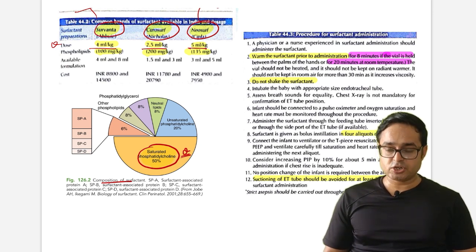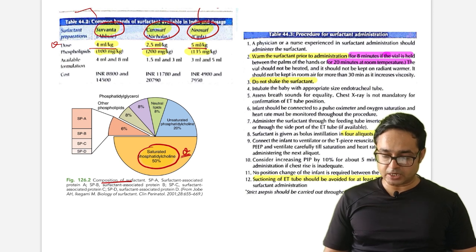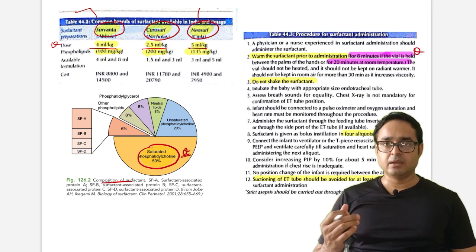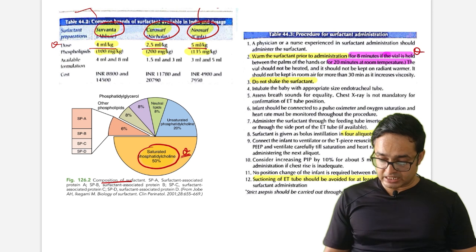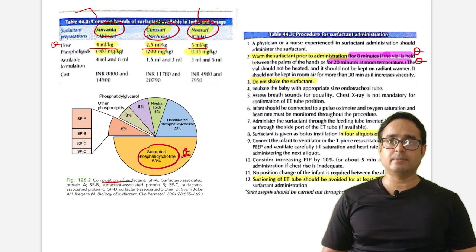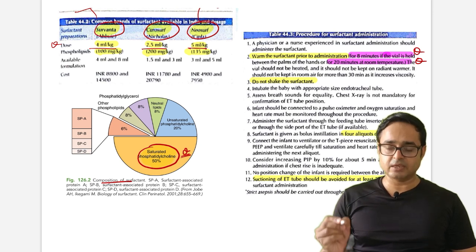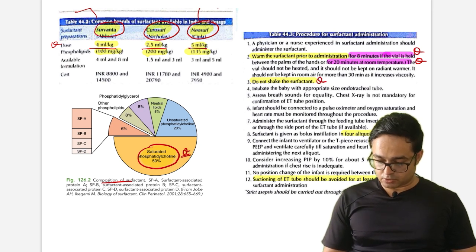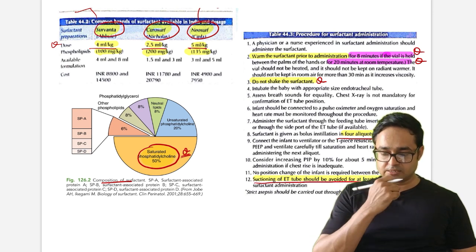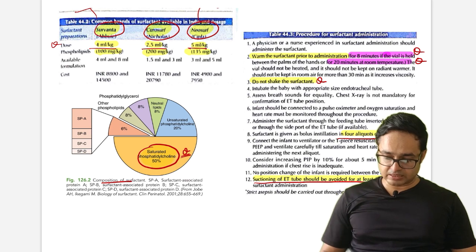Okay, administration of surfactant all we are familiar with, but generally they are statement based questions. So warm the surfactant for 8 minutes if it is held between palm of the giver, and 20 minutes at room temperature. So 8 and 20 minutes are important from MCQ point of view. Don't shake the surfactant. They can ask it. A statement based question, generally it is given in 4 aliquots. Okay, so they can ask that suctioning of ET tube should be avoided at least 2 hours following surfactant administration. So these are actually important questions in this regard.